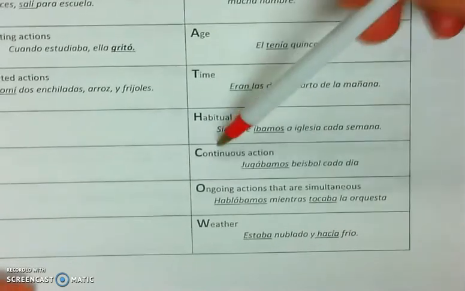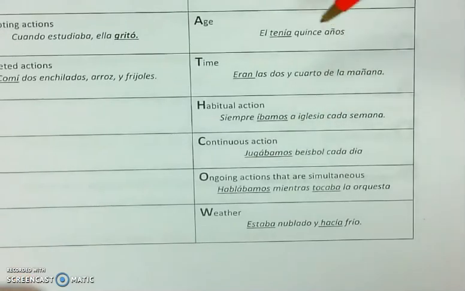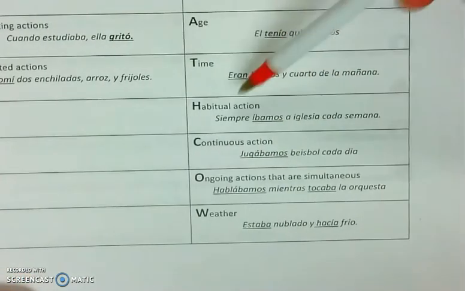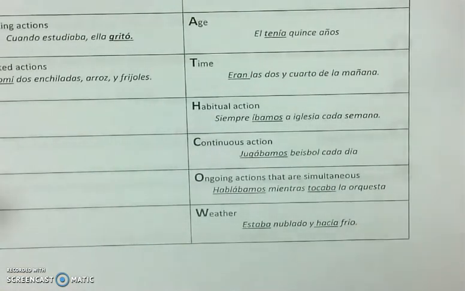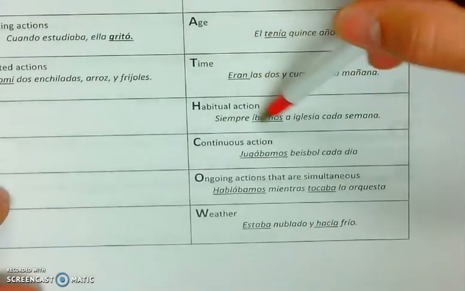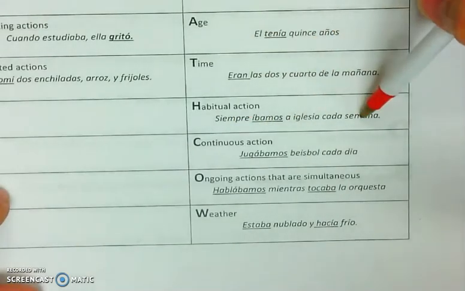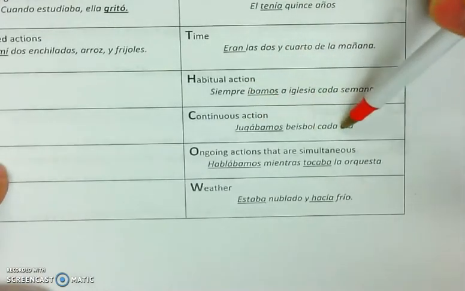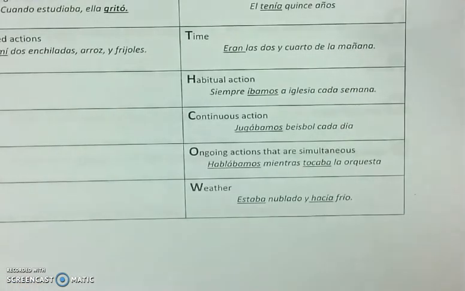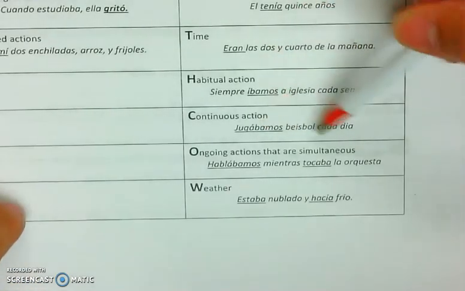Habitual actions, continuous actions, ongoing actions, kind of all are related. Whenever you have a repeated action, something that happens more than once, or if it's happening in progress, you're going to use the imperfect. Siempre íbamos a la iglesia cada semana. We always would go to church every week. This happened over and over again. Jugábamos béisbol cada día. We played baseball every day. We were playing baseball every day.